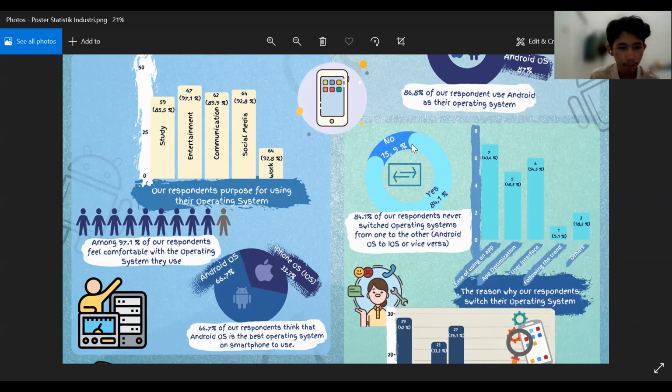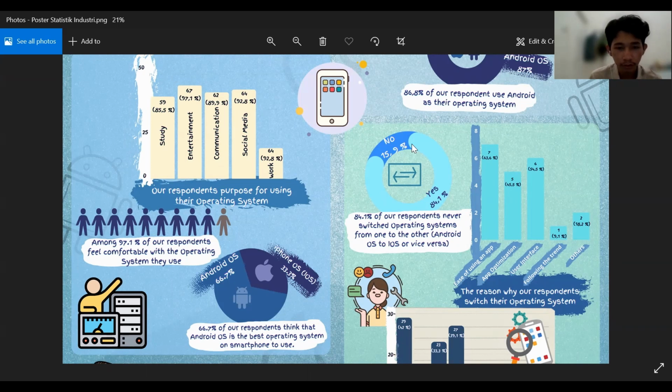Among them, 97.1% of our respondents feel comfortable with the operating system they use. 99.7% of our respondents think that Android OS is the best operating system on smartphones to use.